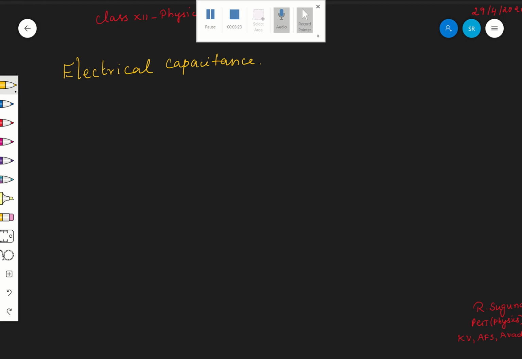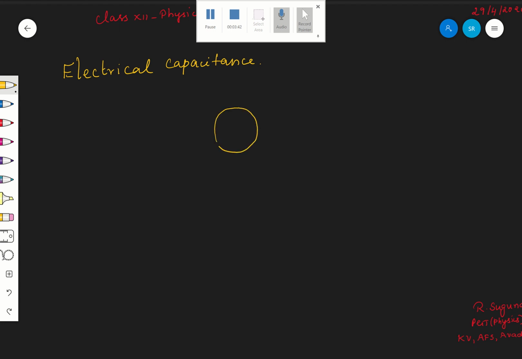Therefore, the electrical capacitance of a conductor is the ability of the conductor to store charge or electric energy in it.